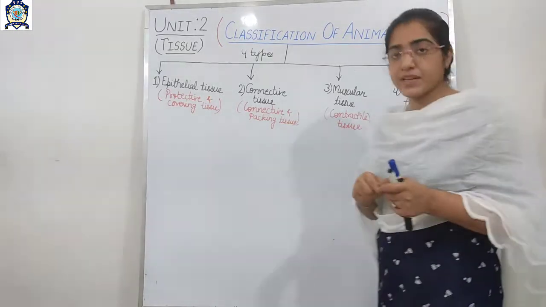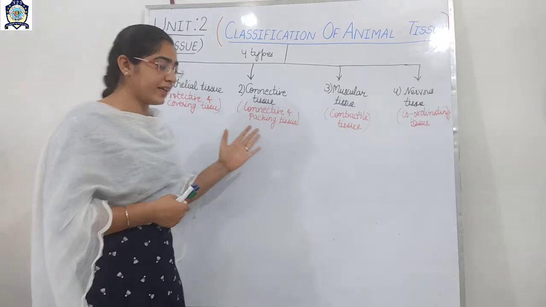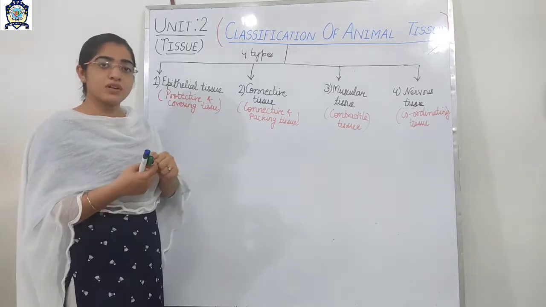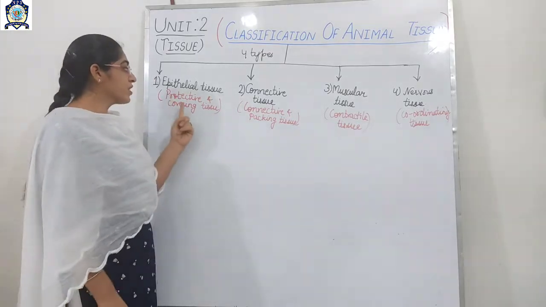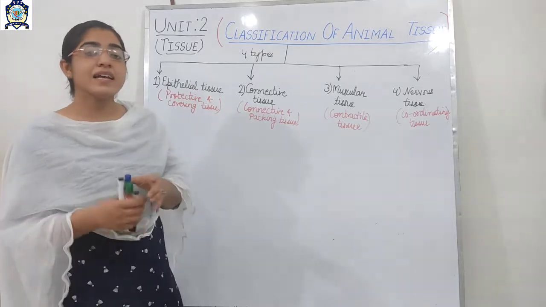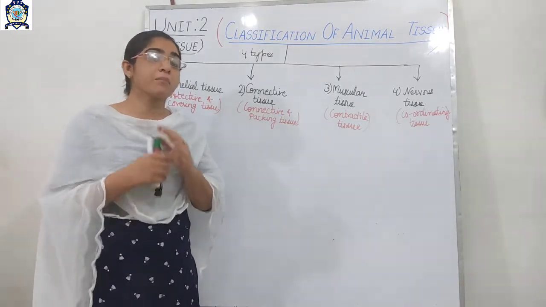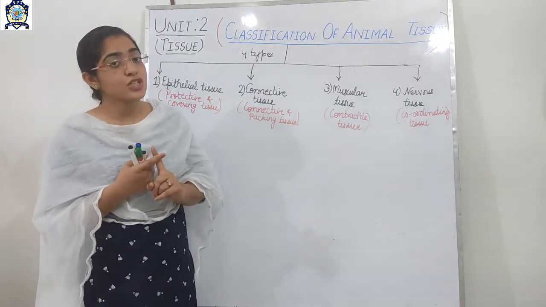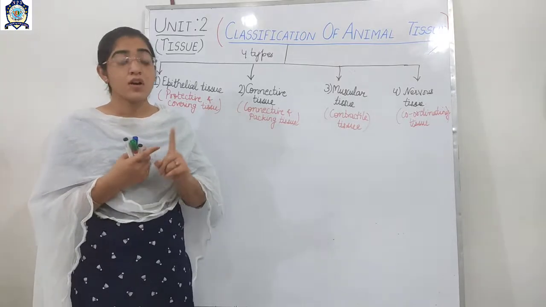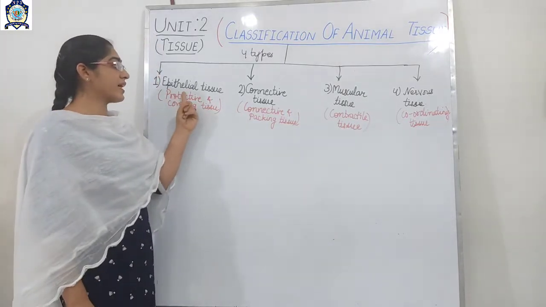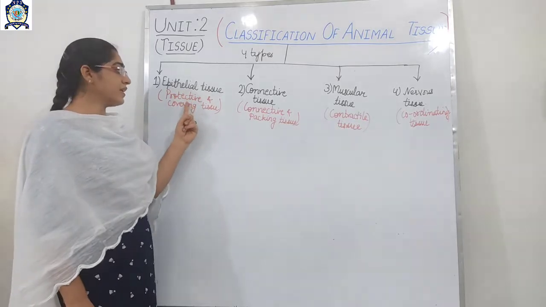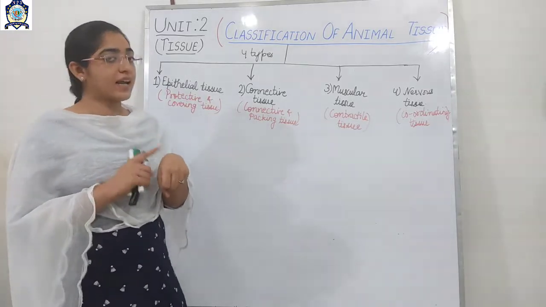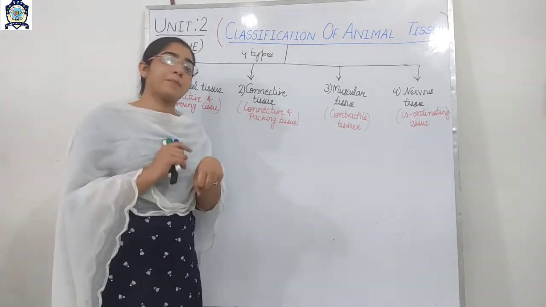Okay, so once again I am explaining these functions briefly, because in our next video lecture we will discuss in detail all these four types and their components also. First one, epithelial. As I told you, in case of the plant, they have their protective tissue, and that protective tissue is called the epidermis, while in case of the animal it is known as the epithelial tissue. So it is protective and covering tissue, as it is present on the outer side, like the skin. So skin is here the epithelial tissue.